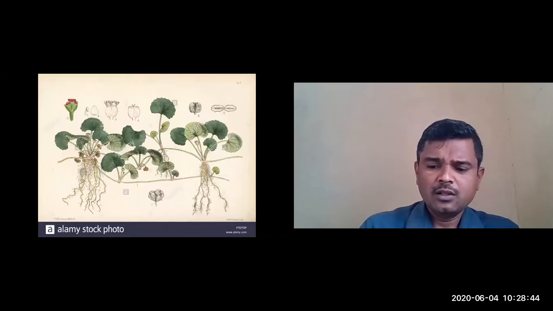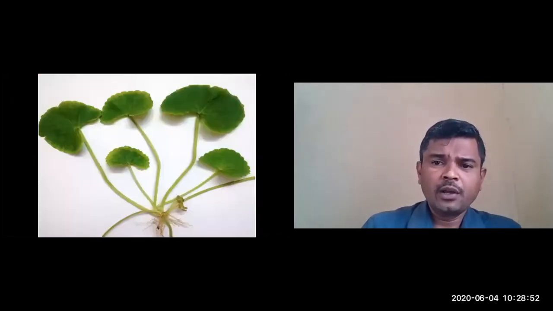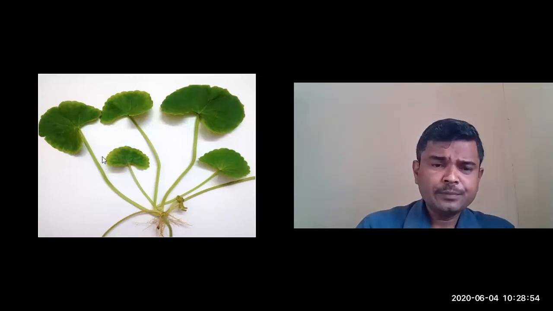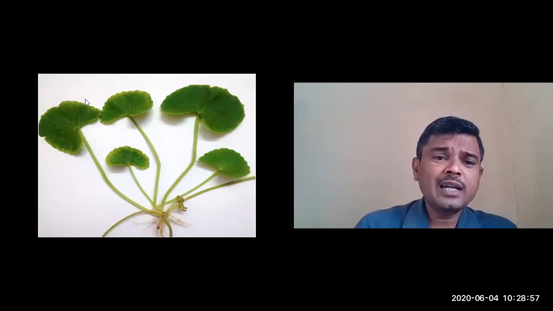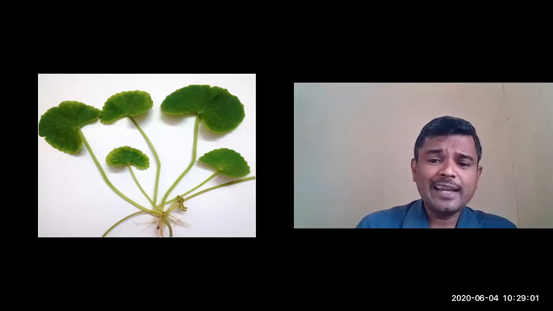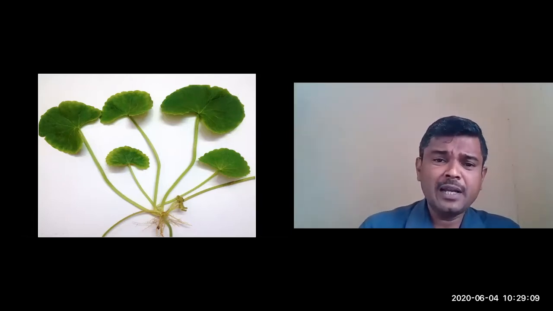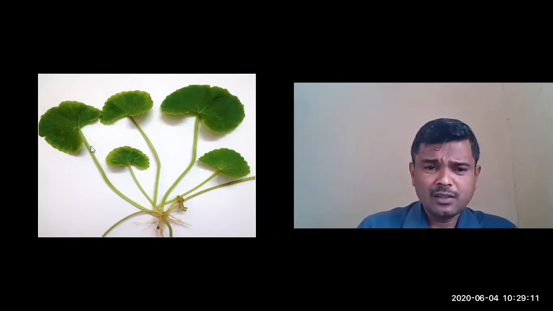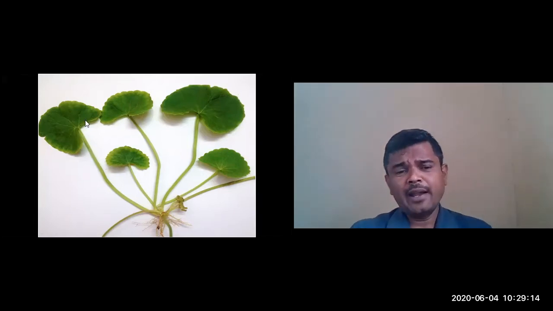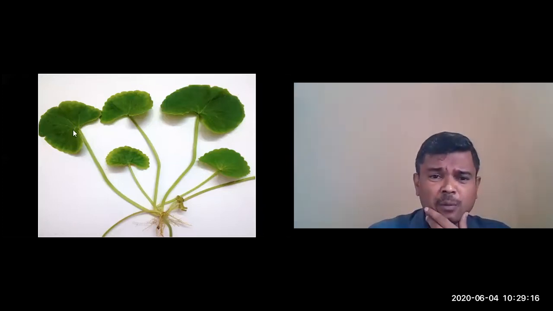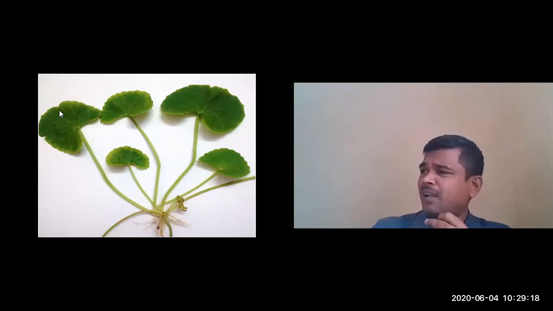So this is another picture of Hydrocotyle asiatica, Centella asiatica. Here you can clearly observe the pictures. Somewhat kidney shaped lamina is present. The type of leaf is simple. The arrangement is clustered. In the node, 3 to 5 leaves used to originate, that is, clustered leaves. And this is the long petiole, and the shape is reniform, the shape is kidney shaped.